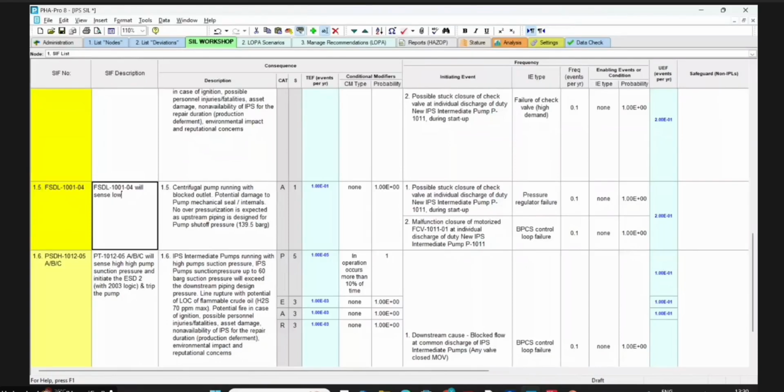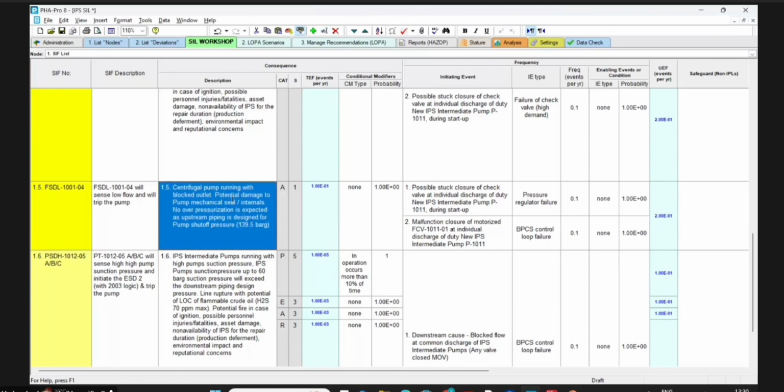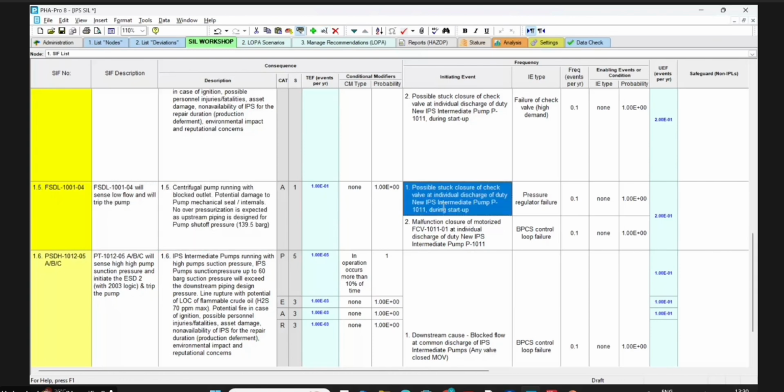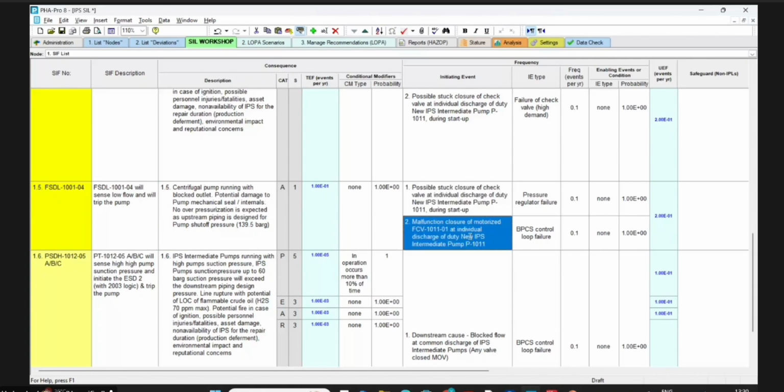Sense low flow, and will hit the pump. Pump potential damage, potential pump number is correct. FCV number, what is FCV number? 1003. This is the 1001-03. The bypass, huh? No, this is on the charge as well.